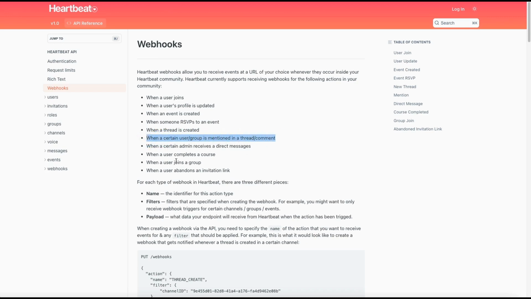But if you read what this webhook is about, you will see that we're going to have to handle one little complication, which is this webhook will fire when someone mentions the bot either in a comment or in a thread. So we need to remember that, because we already have a workflow that responds to folks creating new threads, and we don't need the bot to be mentioned when they're creating a thread.